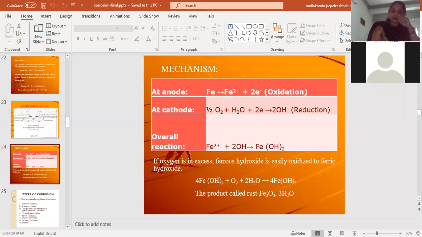Again, after formation of ferrous hydroxide, if excess oxygen is present in the air, then it will oxidize the ferrous hydroxide into ferric hydroxide, which is known as rust. The formula of rust is Fe2O3·3H2O. Up to this we have discussed in the previous class.